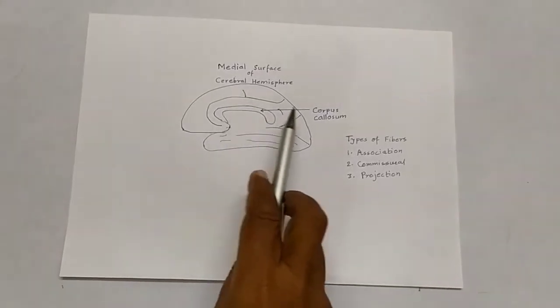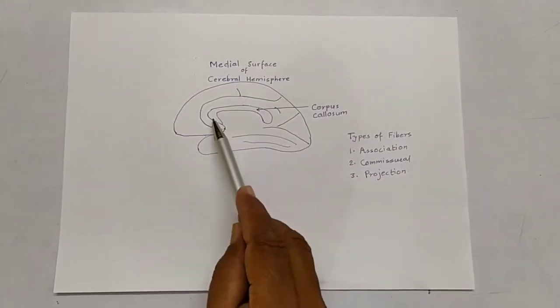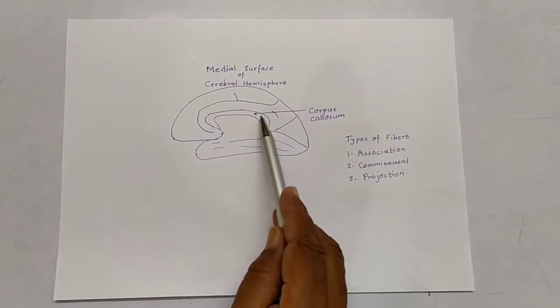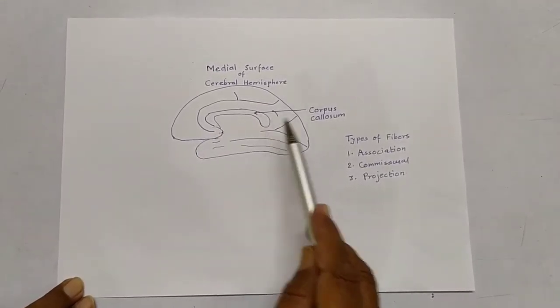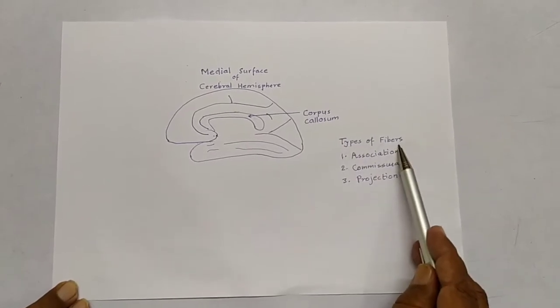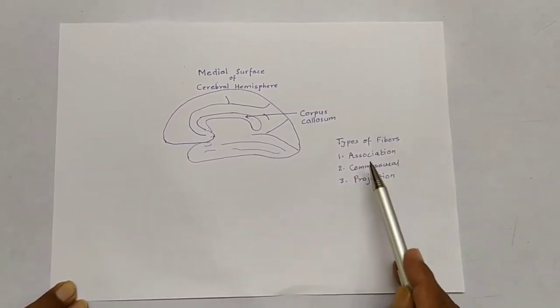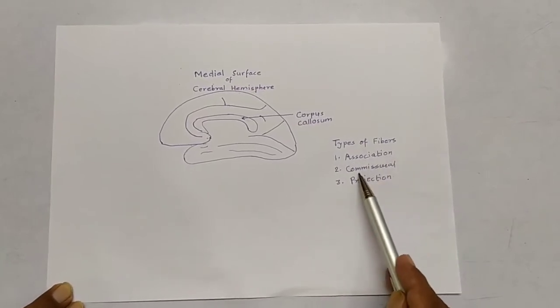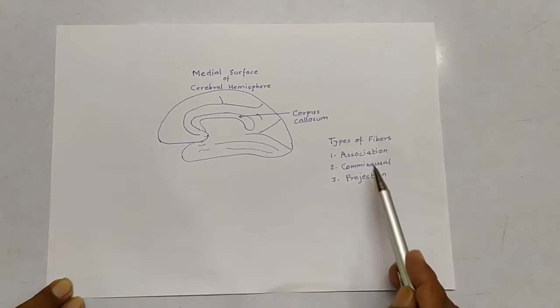This is the medial surface of the cerebral hemisphere. The most prominent structure on the medial surface is the corpus callosum. There are three types of fibers in the white matter of the cerebral hemisphere: association fibers, commissural fibers, and projection fibers.